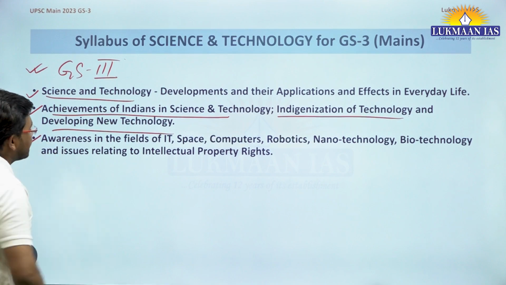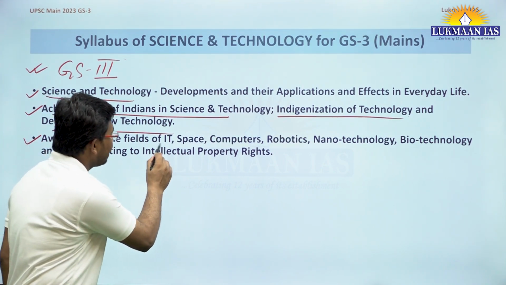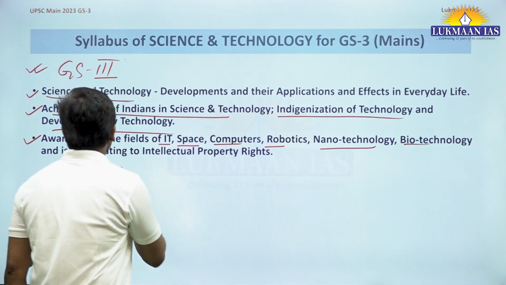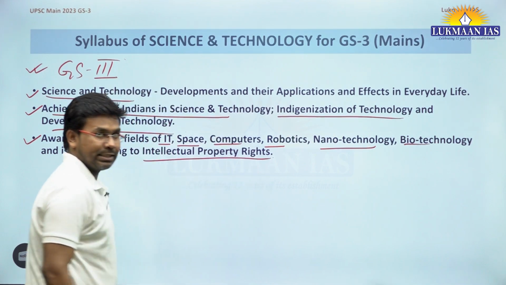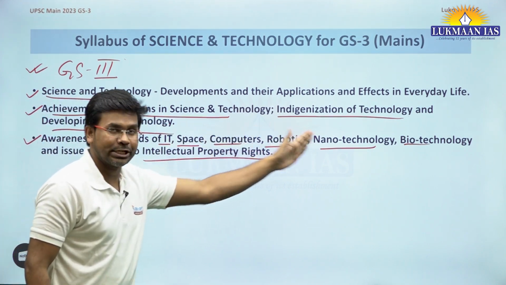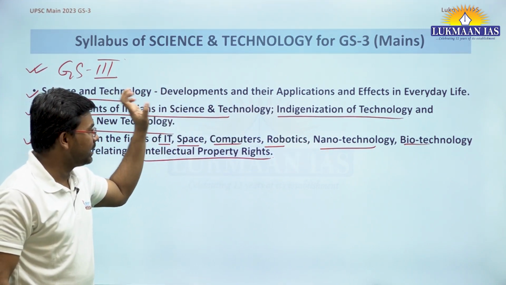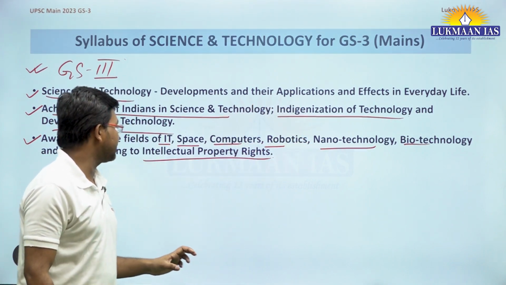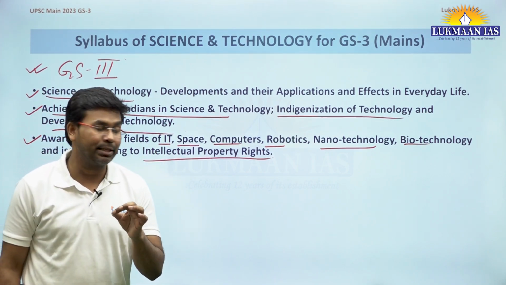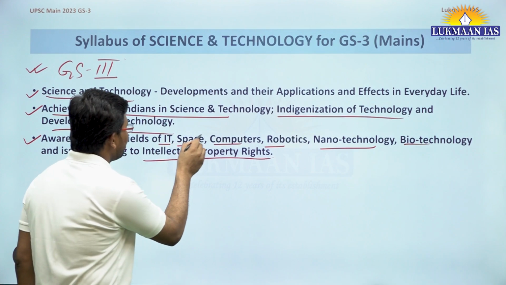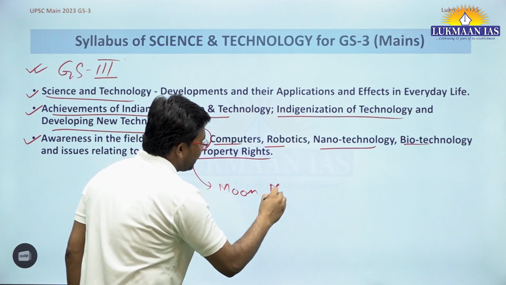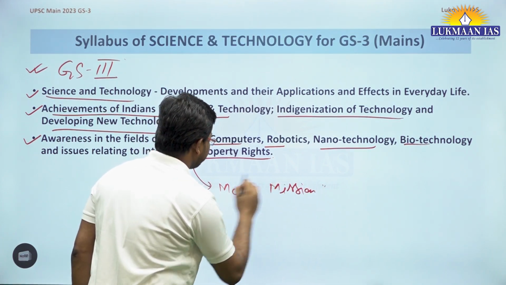Then the third area is awareness in the field of information technology, space, computers, robotics, nanotechnology, biotechnology, and issues relating to intellectual property rights. From the third line of the syllabus there are many subsections, for example information technology, space, computers, robotics, nanotechnology, biotechnology, IPR, etc. From each section also UPSC has asked questions in the past. And this year itself they have asked a question from space technology. They have asked about the moon mission this year.